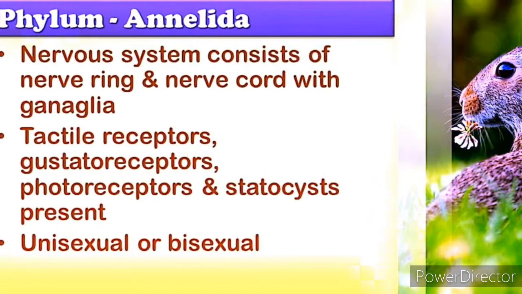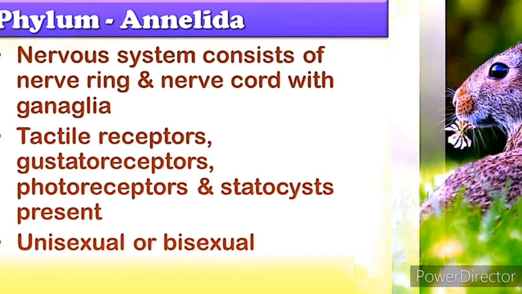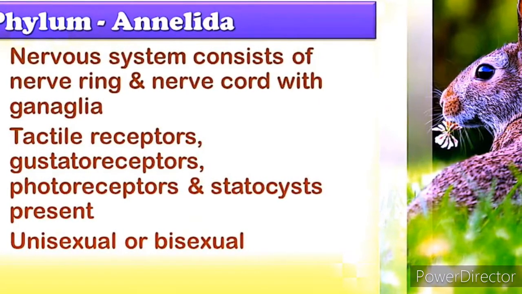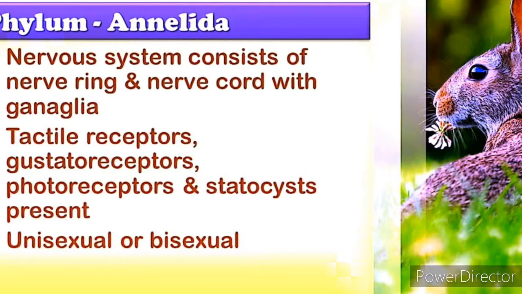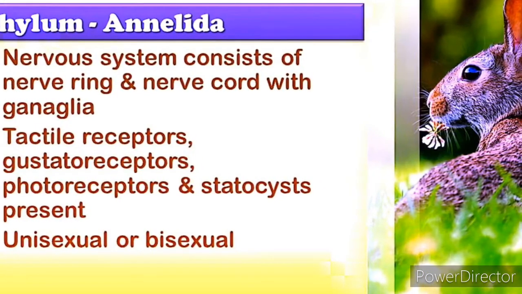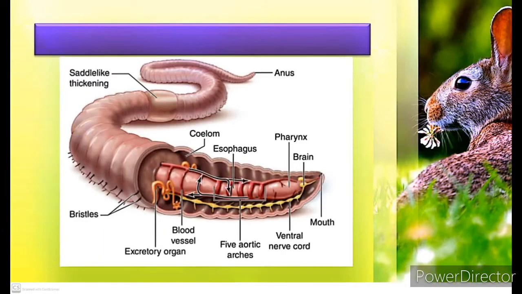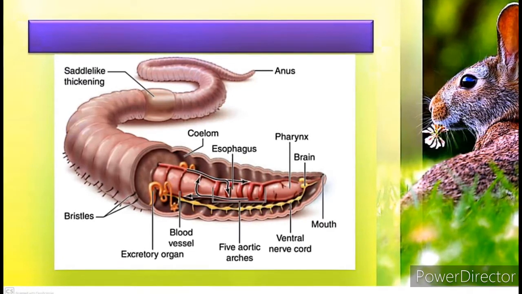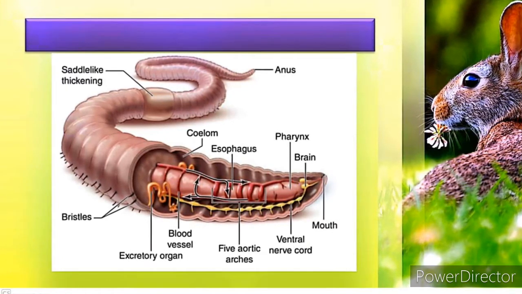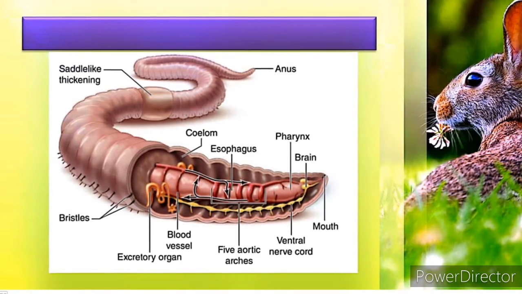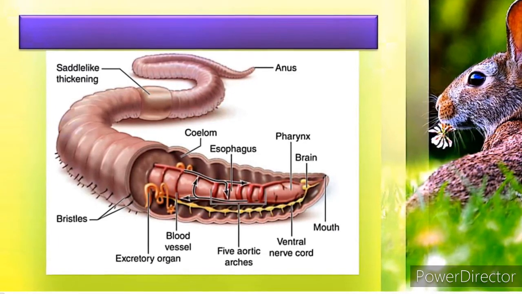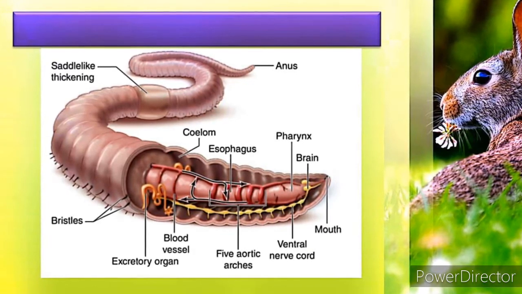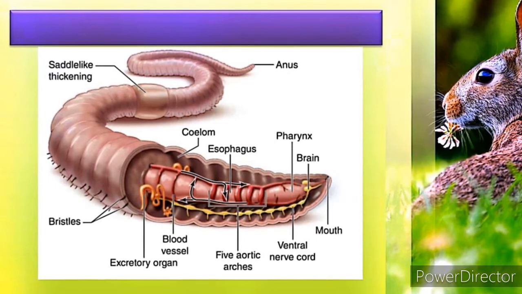The respiratory pigments are hemoglobin, chlorocruorin. They show a hydrostatic skeleton. Nervous system, ganglia connected through the double ventral nerve cord. Sexual reproduction happens. They are monoecious as well as dioecious. The development is indirect as well as direct. They show a larval stage, trochophore larva. Example: Lumbricus and Nereis.